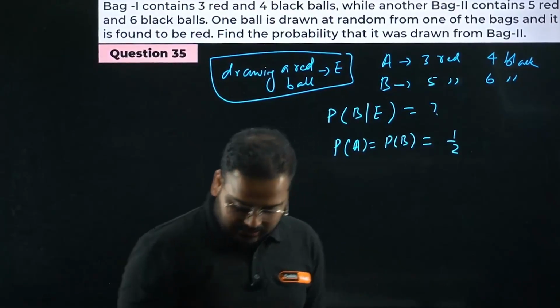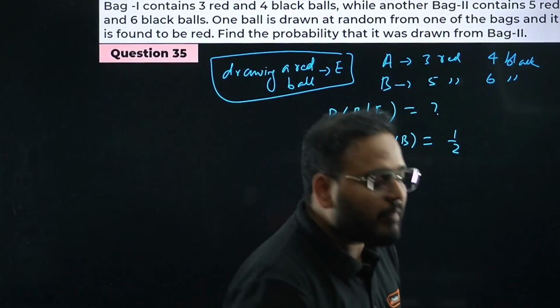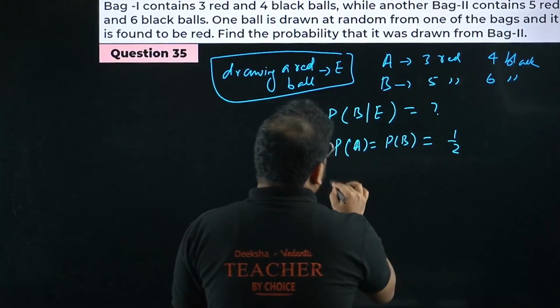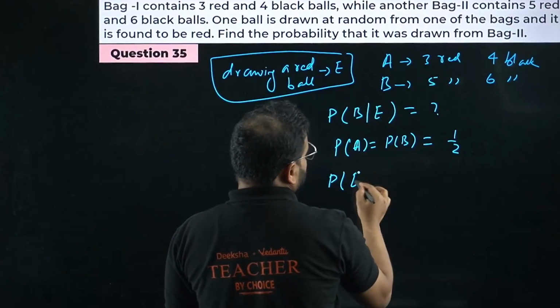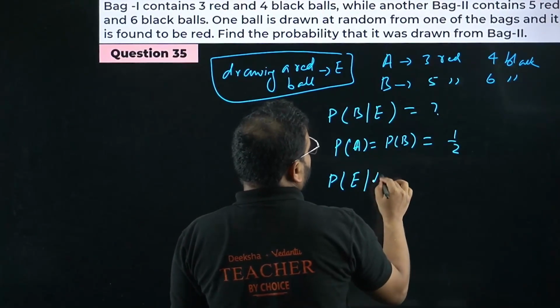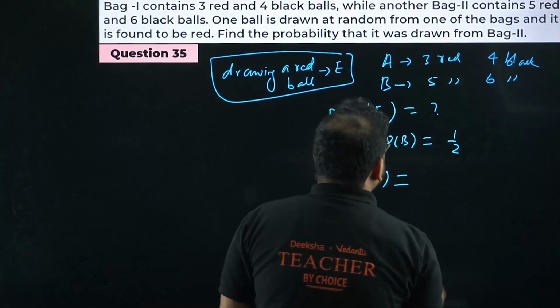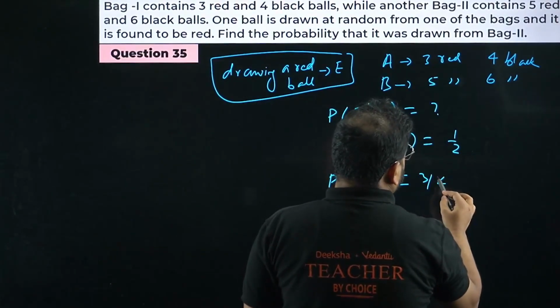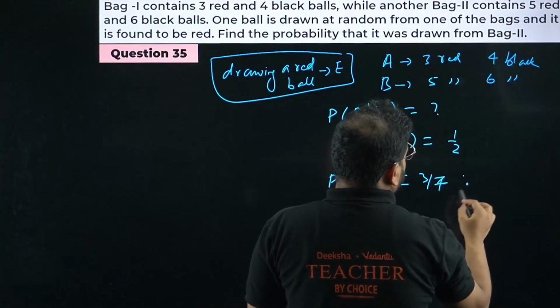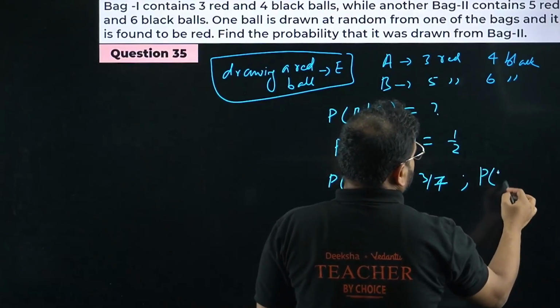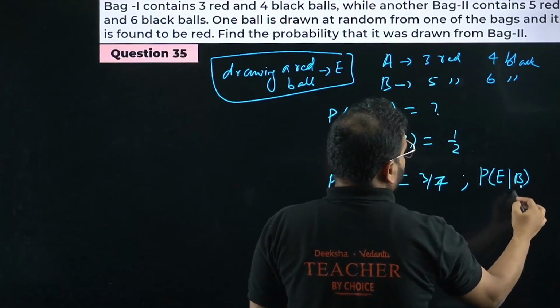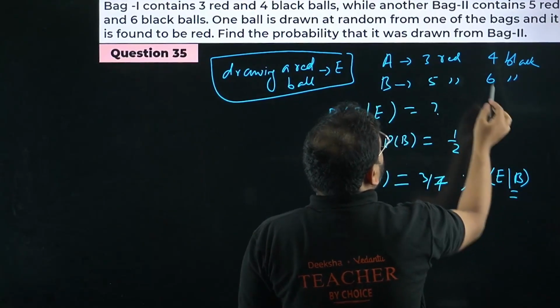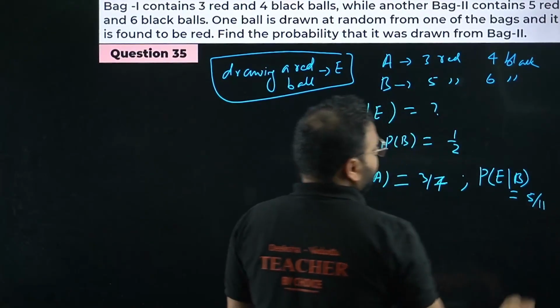Now my question is the chance of picking red, which is E in this case, from bag number 1. How much is that, sir? Red from bag number 1 is 3 by 7. And in the same way, picking red from bag number 2 would be 5 by 11.